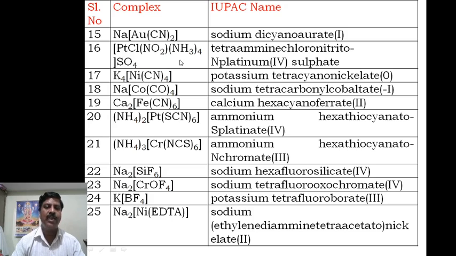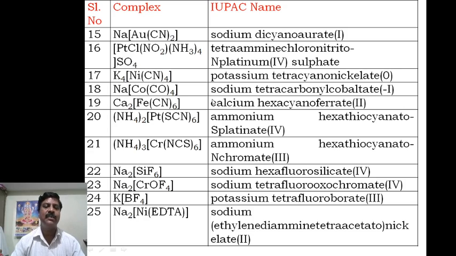This is the cationic complex compound. Chloro will be there, nitrito, amino will be there, and sulfate. Therefore amino comes first. Therefore tetraamine, chloro, nitrito N, platinum. What is the oxidation state? Chloro is -1, nitrito is -1, and sulfate is -2. -2 means -4, and ammonia will be 0, so that is a plus 4. Therefore tetraamine, chloro, nitrito N, platinum 4 sulfate is the name